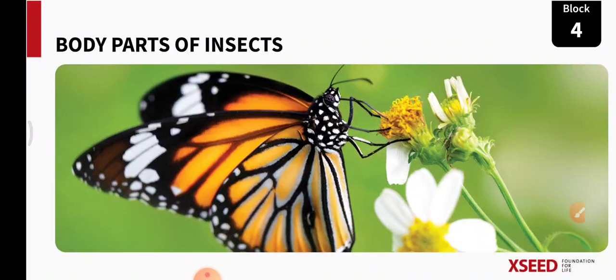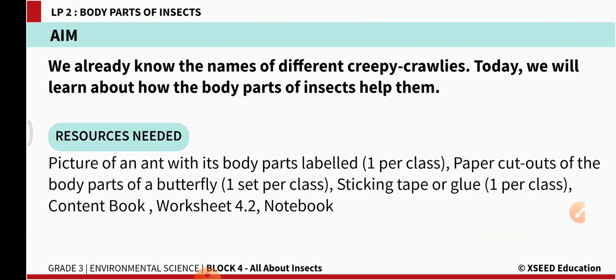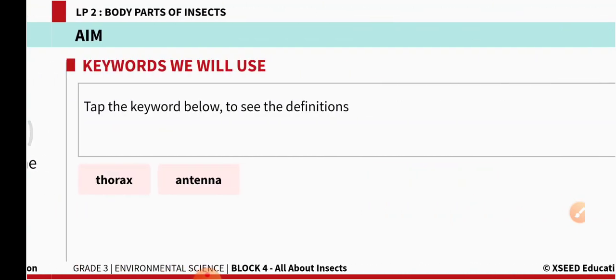Here on the screen we see a butterfly, a colorful butterfly, right? Let's move ahead. We already know the names of different creepy crawlies. Today we will learn about how the body parts of insects help them. We need to draw one picture of an ant in our notebook. We also need the content book and worksheet.